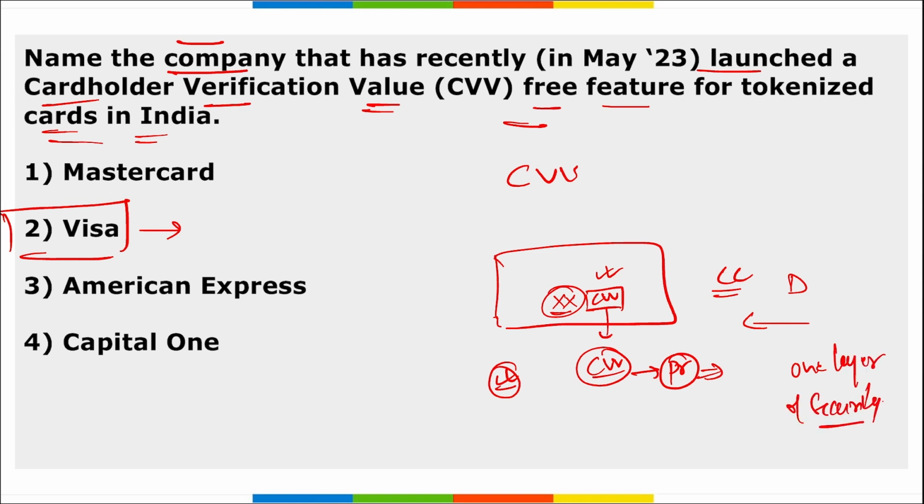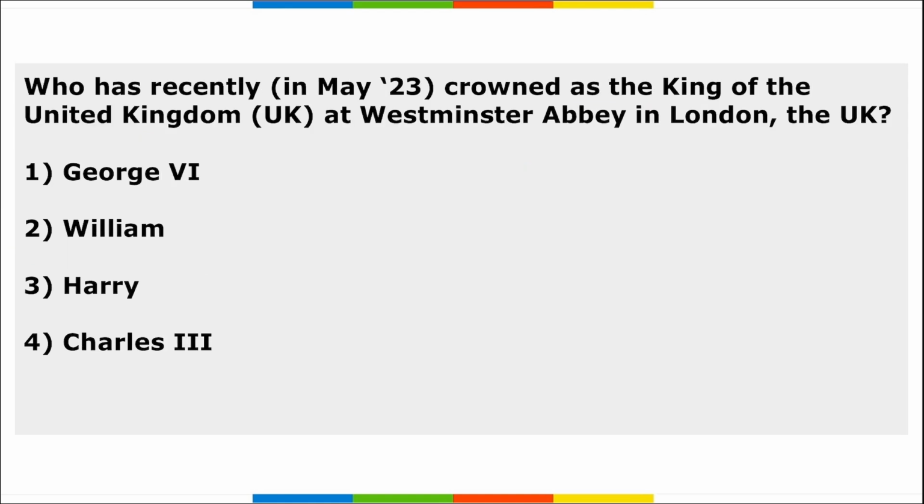Because you have to manually add and confirm that yes, this transaction was done by you, but here this feature has been removed. Correct? It eliminates the need for customers to enter the CVV for every domestic transaction, and you will be able to save it in your mobile itself, and the transaction provider will take your CVV directly. All right. Moving on.